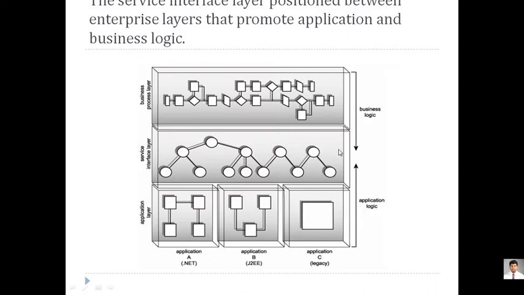So service oriented architecture is a middle part that will be integrating your different applications with your business logic through some set of services. These are a small set of services, that means a small set of programs that will be integrating with your applications, and that will be processed and transferred to the business logic. And this layer is now called the service interface layer. The bottom layer is called the application layer, and the top layer is called the business process layer. So this is one more important thing when we talk about enterprises, and how these applications are being promoted by different business logic.